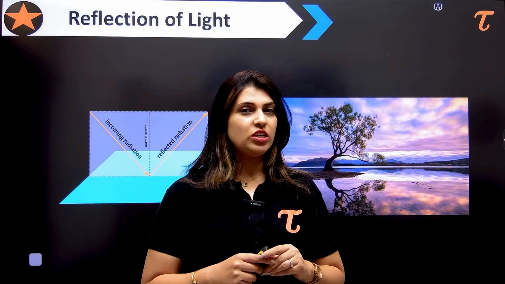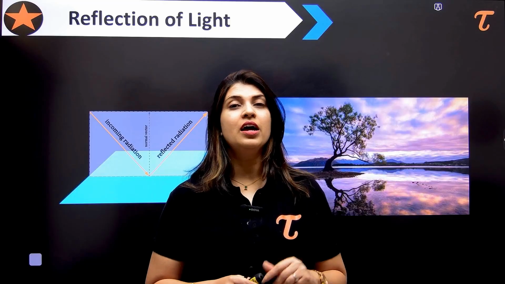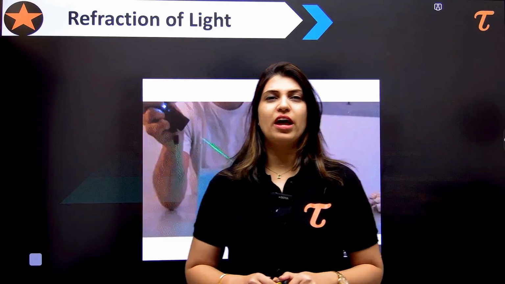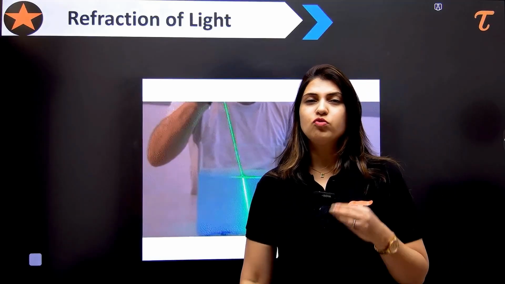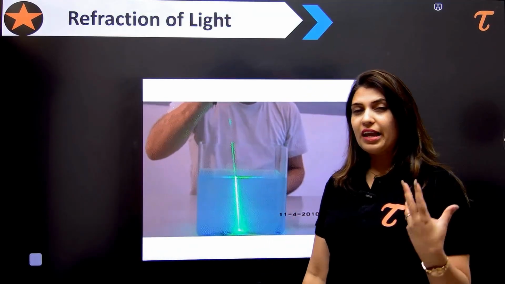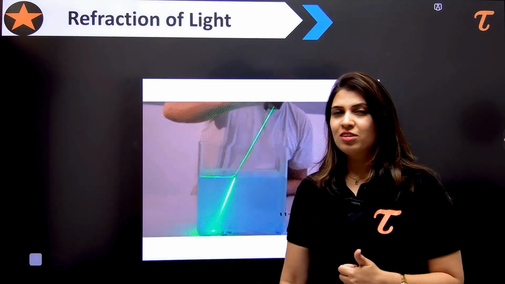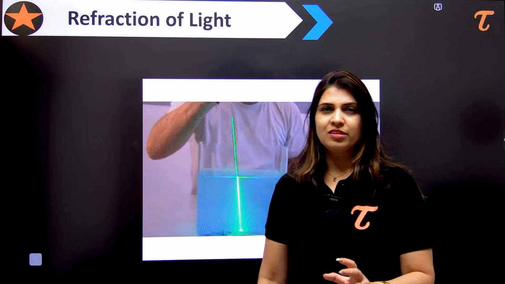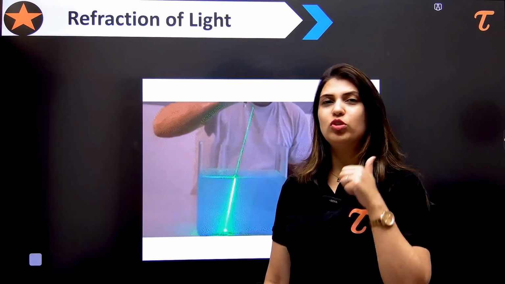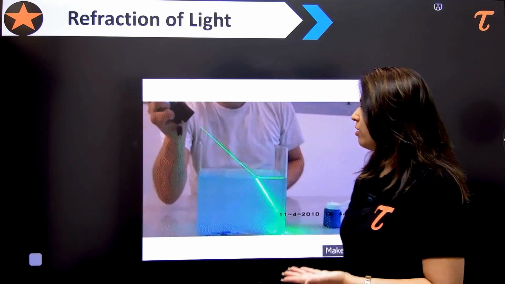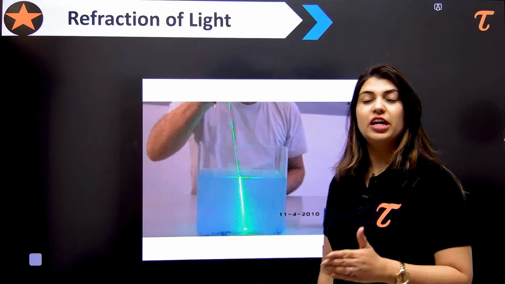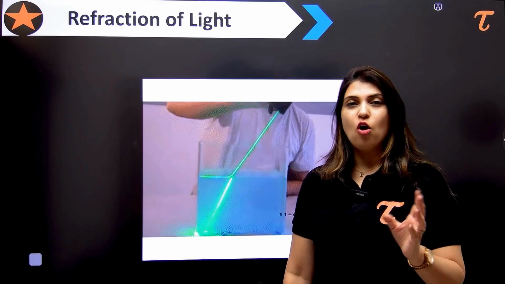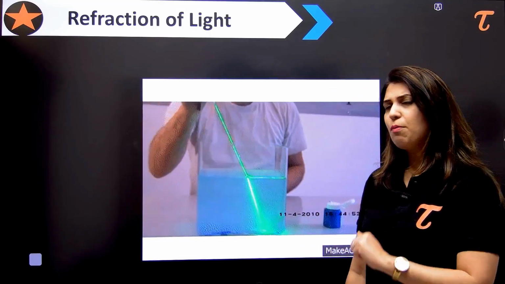Now the second term which we need to understand before TIR is the refraction of light. So what is refraction of light? In the refraction of light, the light moves from one medium to the other medium. Like light can move from air to water, water to glass, glass to oil, like that. Then we have noticed that when the light moves from one medium to the other, it does not go straight, right? It bends, whether towards the normal or away from the normal, depending upon the situation.